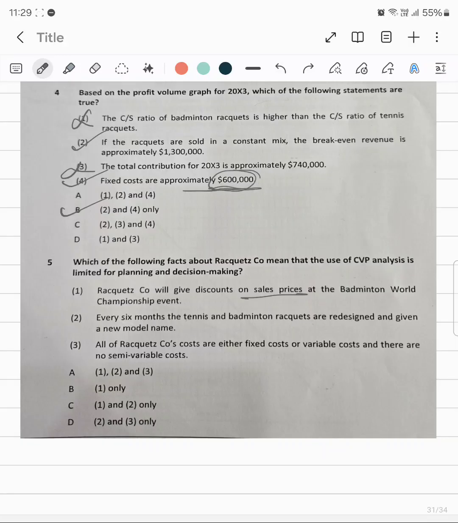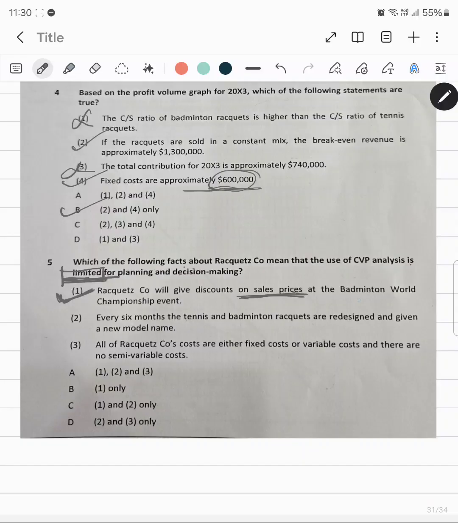It is saying which are limited. Okay, so I said that this statement is incorrect. That means we need to select this option, because the question is saying which of the following facts about Racquetz company means that the use of CVP analysis is limited.